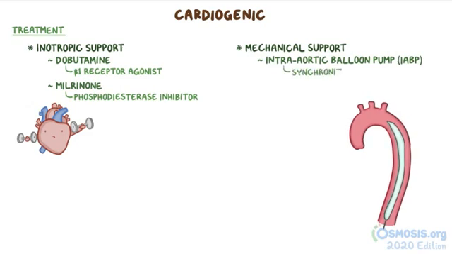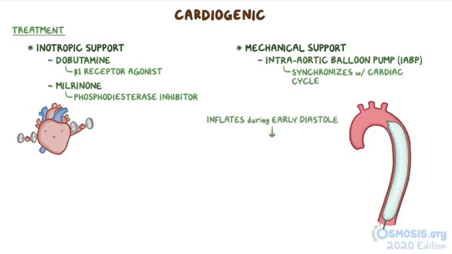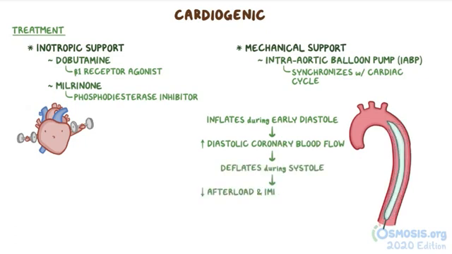The device synchronizes with the cardiac cycle. It inflates during early diastole, which increases diastolic coronary blood flow, and then it deflates during systole, reducing the afterload and dramatically improving cardiac output. But because IABPs sit within the vasculature, they increase the risk of thrombosis, and therefore individuals need to be anticoagulated with medications like heparin.